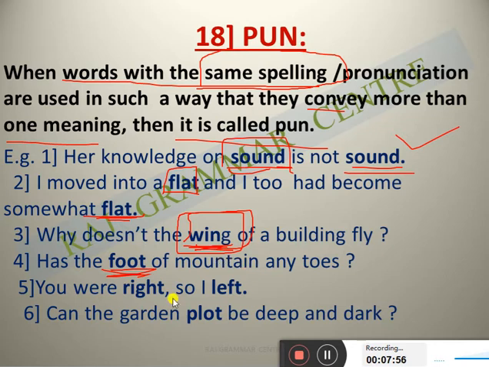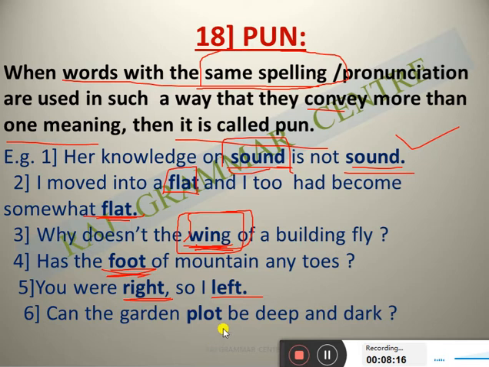Two meanings. You were right, so I left. Right, left: first meaning you know very well, used for direction. But the second meaning here is: right means you were right, means you were okay. So I left. Left means moved away from there.